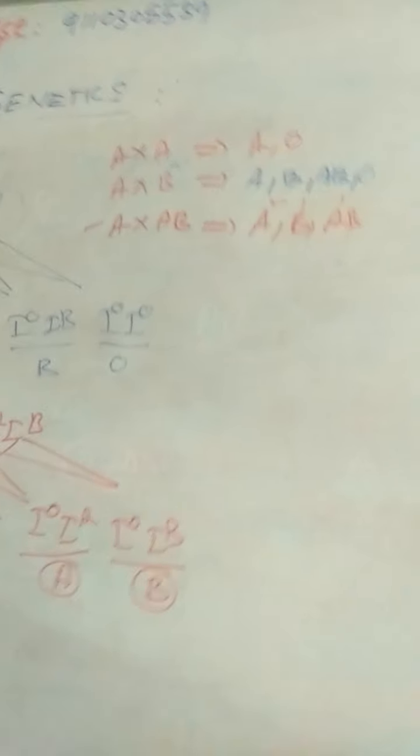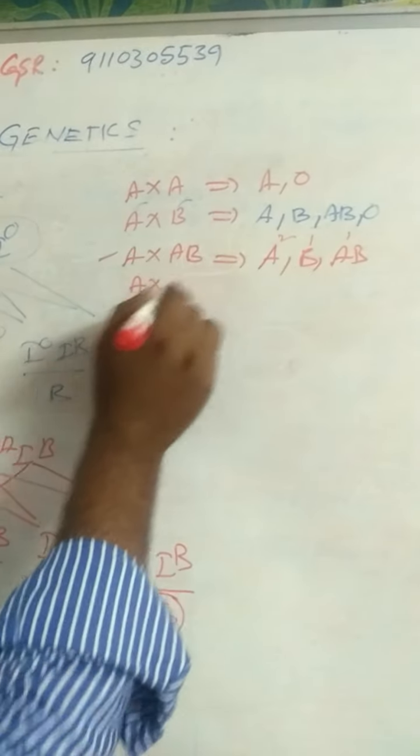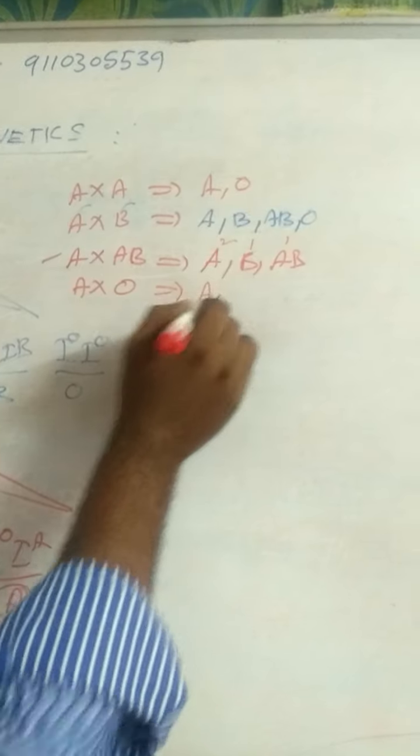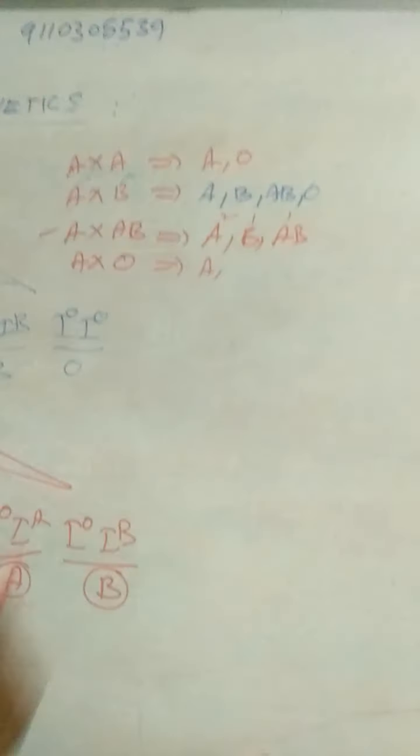And next one, A into O. It gives A and O.